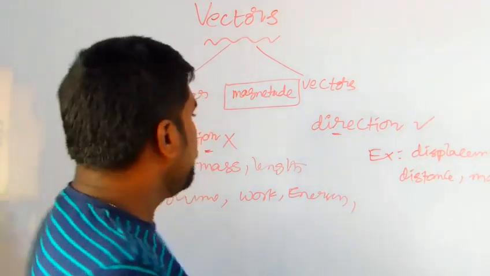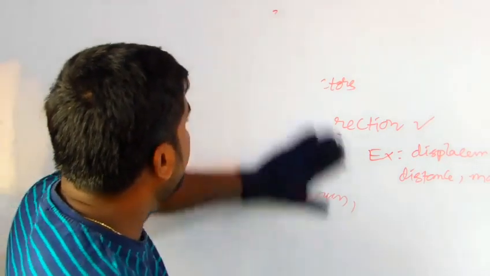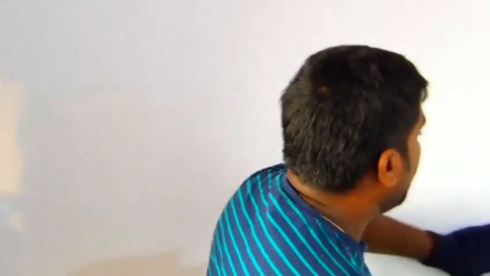Coming to the representation of scalar quantities, what is needed to describe a scalar?